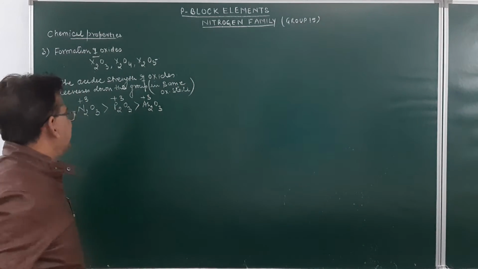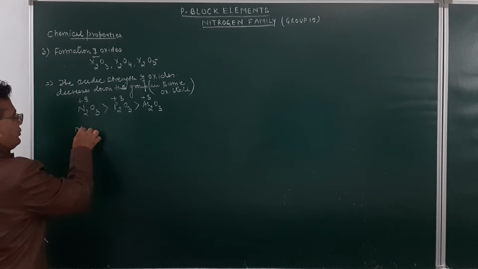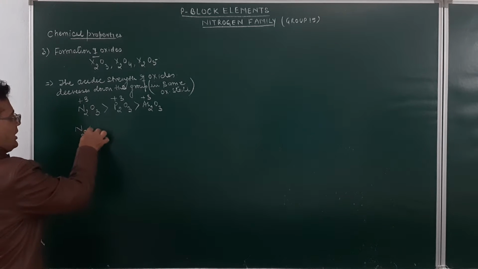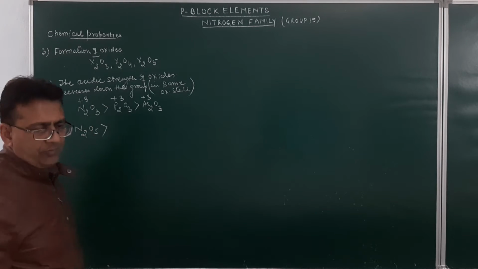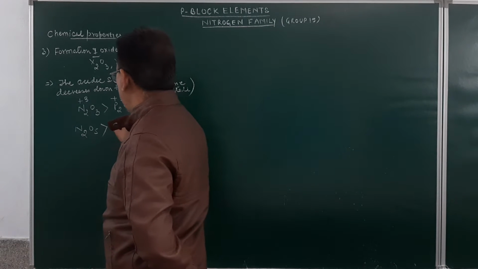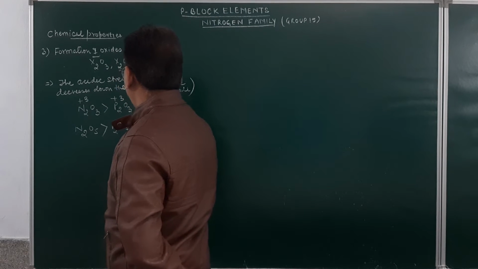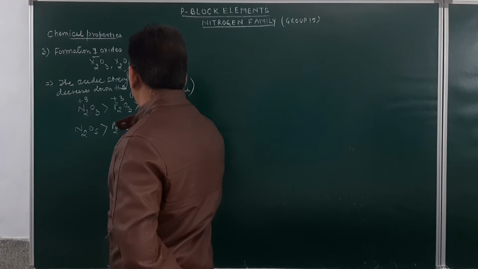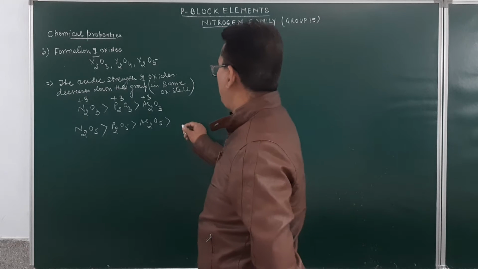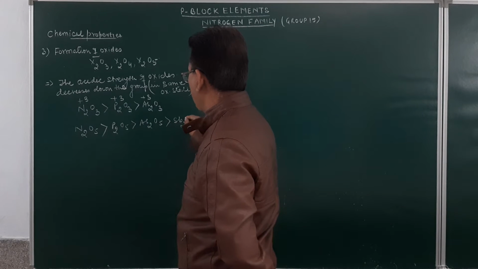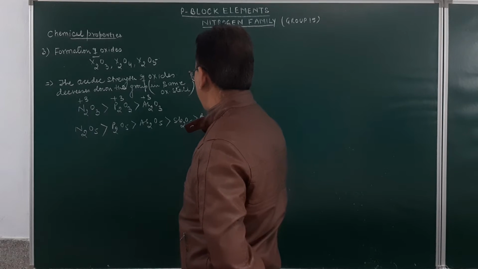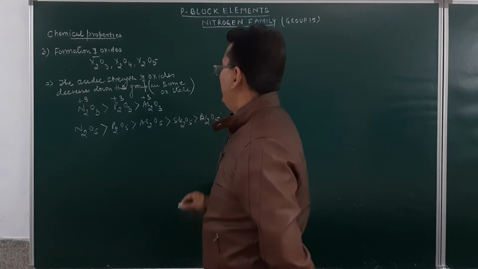Similarly, if I consider N2O5, this will be more acidic as compared to P2O5, which again will be more acidic as compared to arsenic pentoxide, which again will be more acidic as compared to antimony pentoxide, which again will be more acidic as compared to bismuth pentoxide.